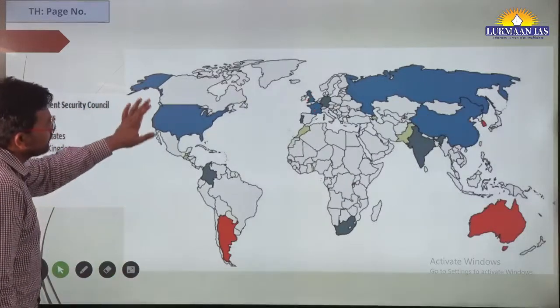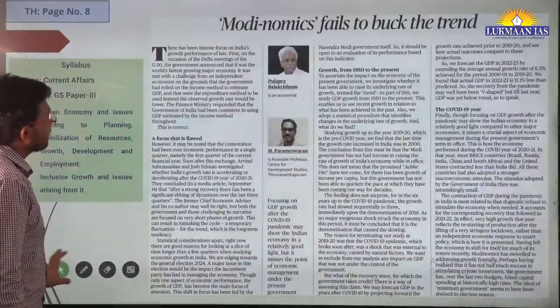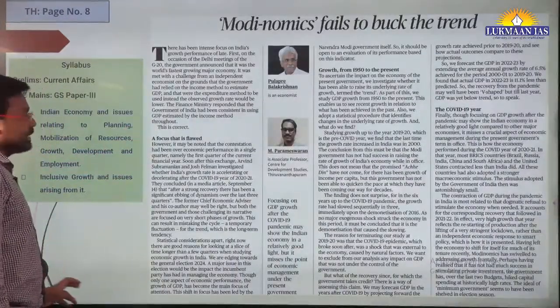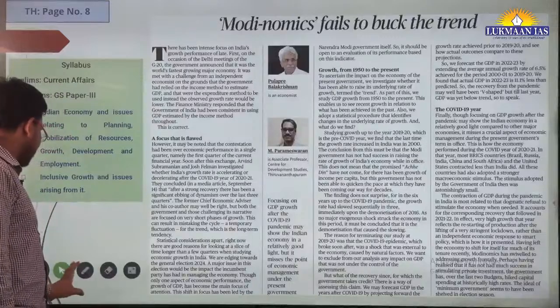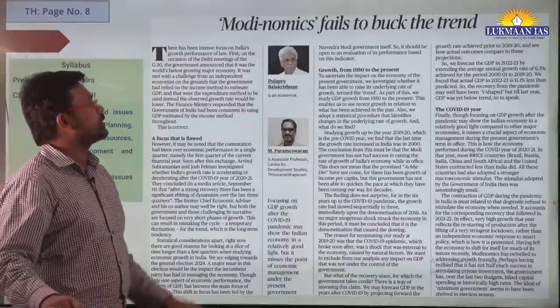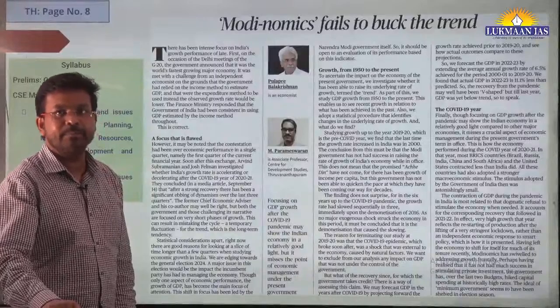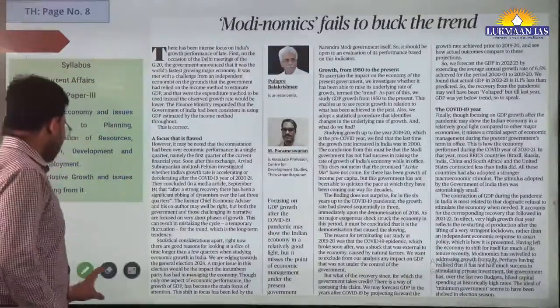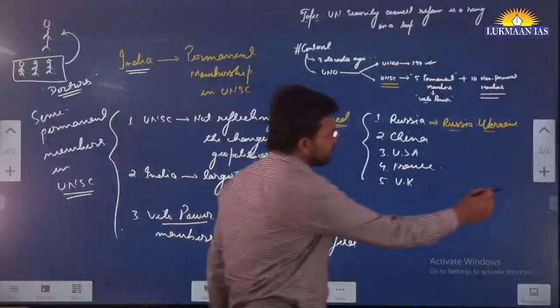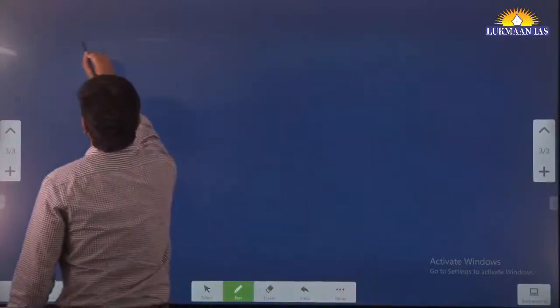Having understood this, now let us quickly move to another article. This article says Modi-nomics, right? It says Modi-nomics fails to buck the trend. This is also a very good article, it's related to the economy. Let's understand about this topic.